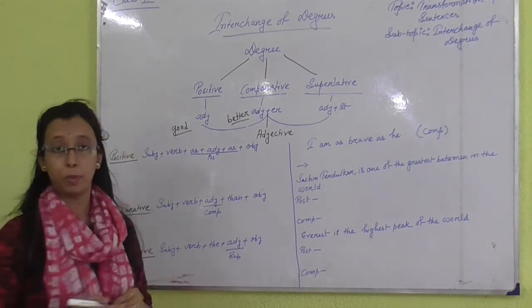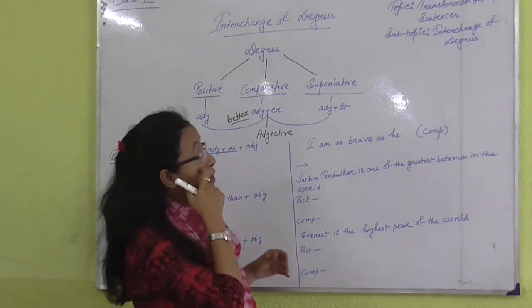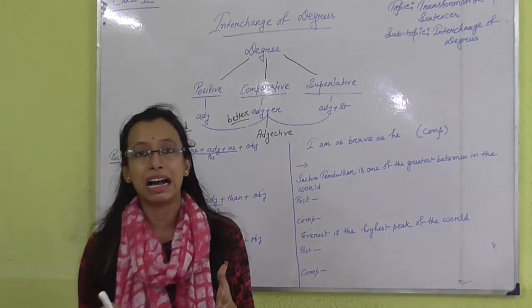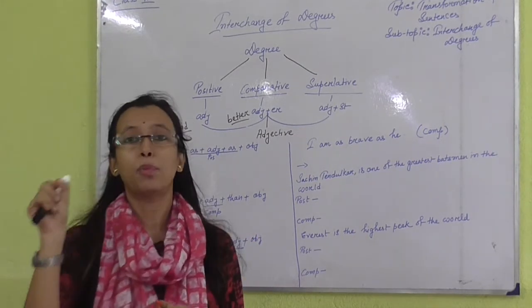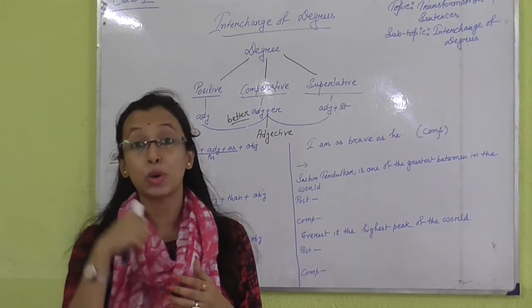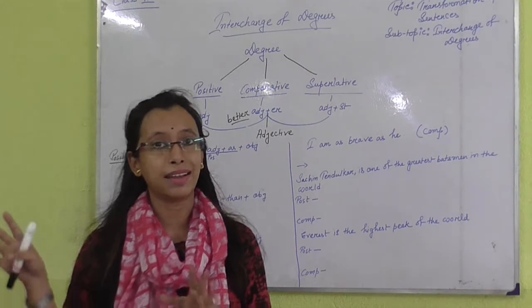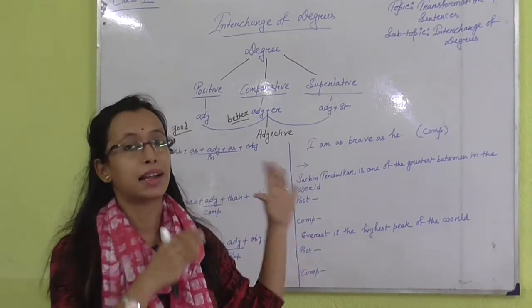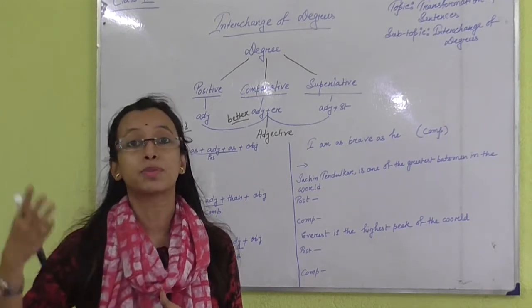And the last one is superlative degree. Superlative degree means suppose in your class some boy is the tallest, so it means no one is like him, he is the supreme one. The actual word superlative comes from supreme.